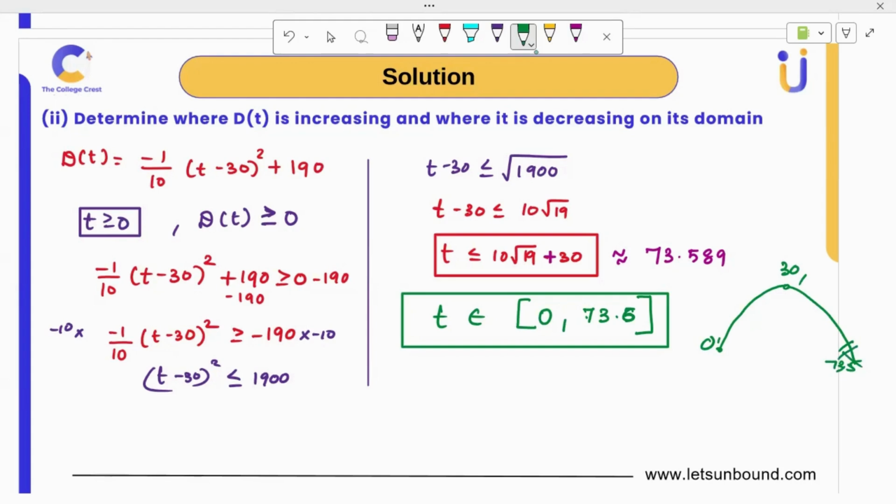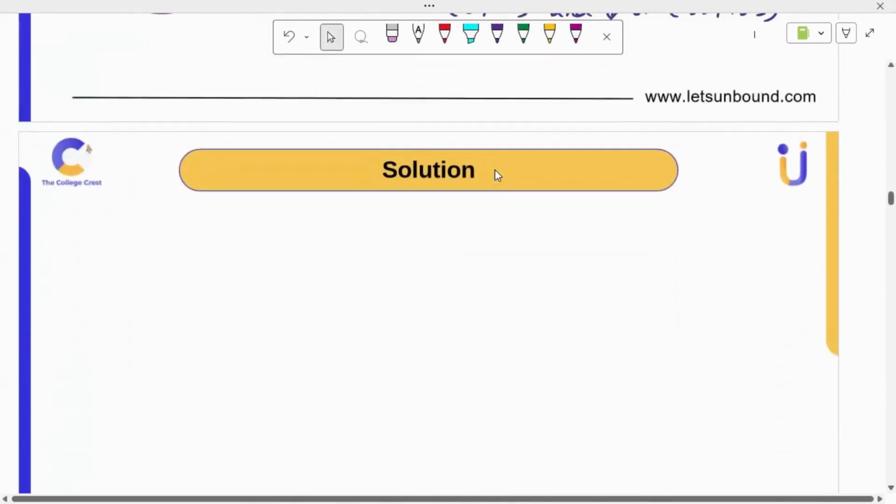Below that, it's not possible. So this is increasing and then decreasing. So we can write it's increasing on 0 to 30 and decreasing on 30 to approximately 73.5. Right, so that's all. And here we go for the next part.